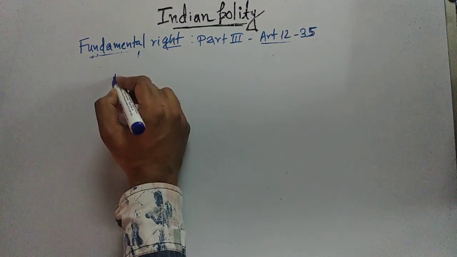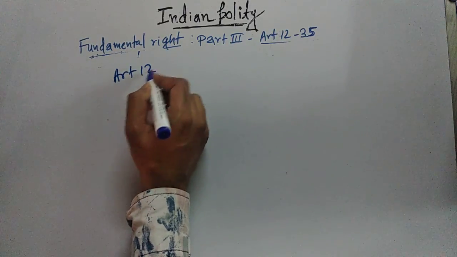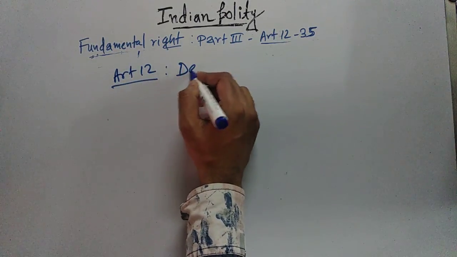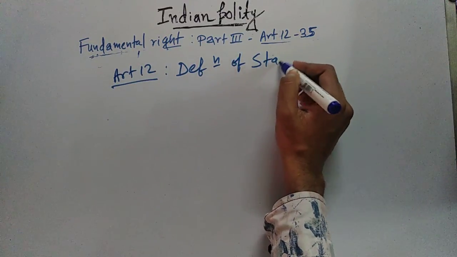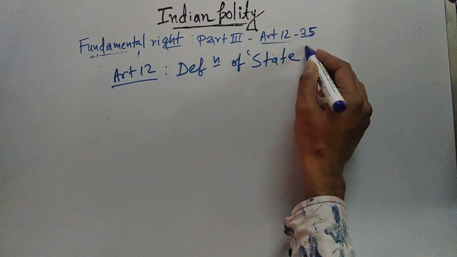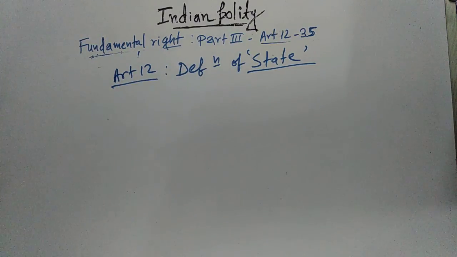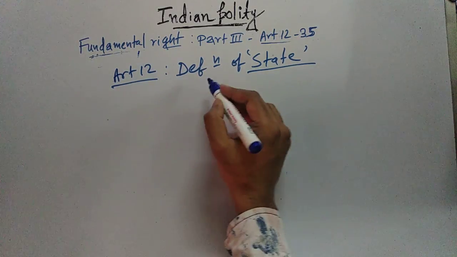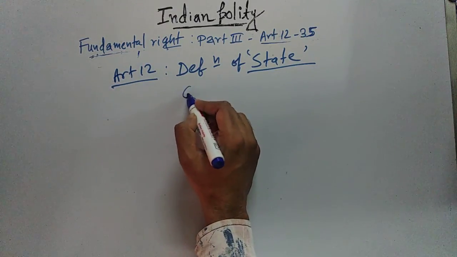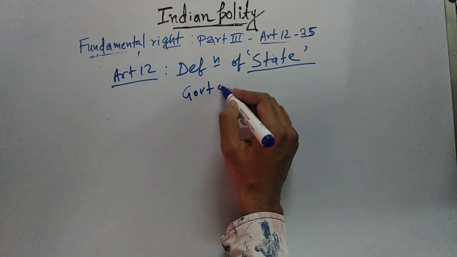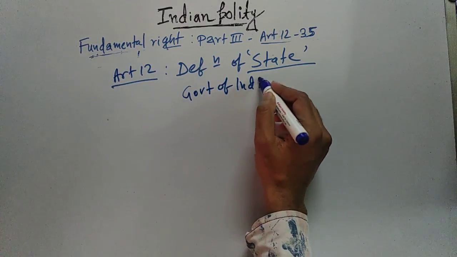The definition of state is mentioned in Article 12 of the Indian Constitution. Article 12 defines what is the state for the purpose of fundamental rights. And who all are included under the definition of state? Under the definition of state mentioned in Article 12, there is the Government of India,